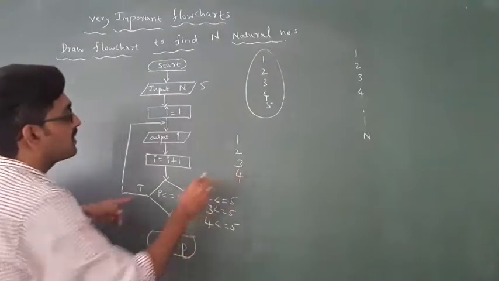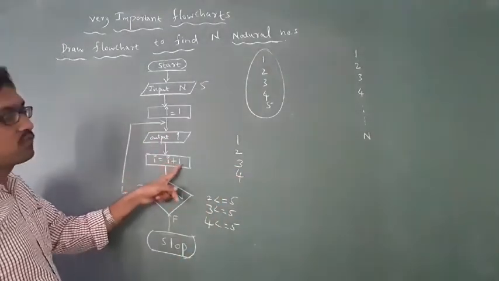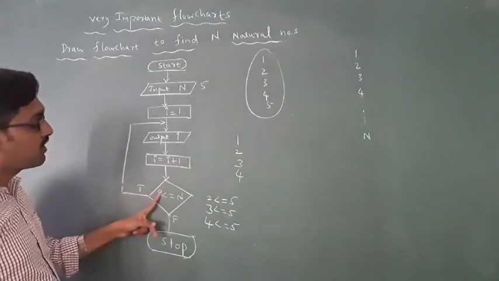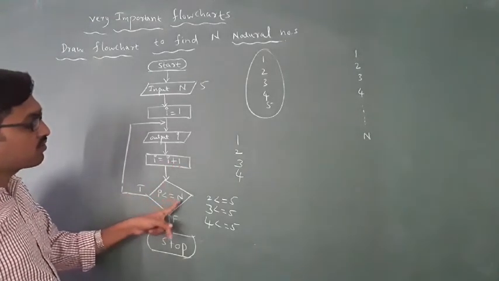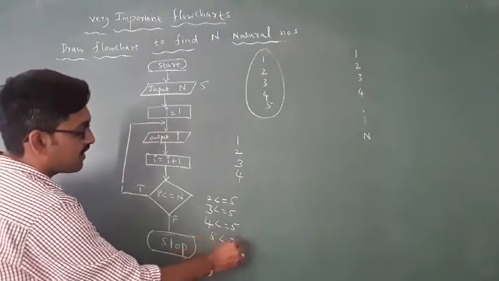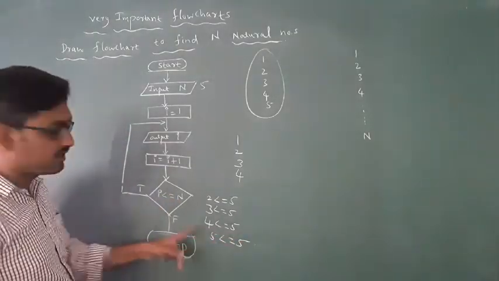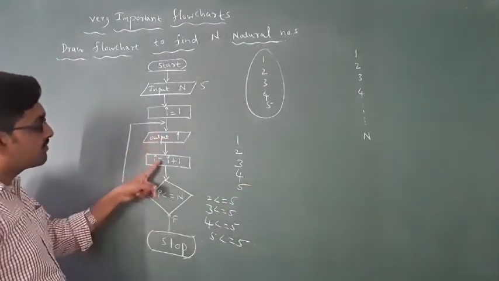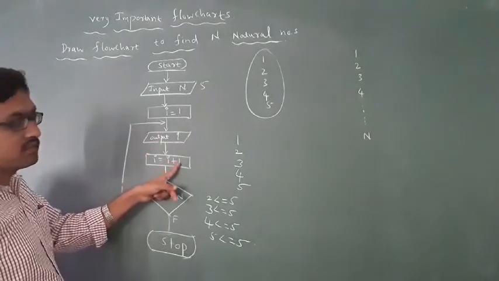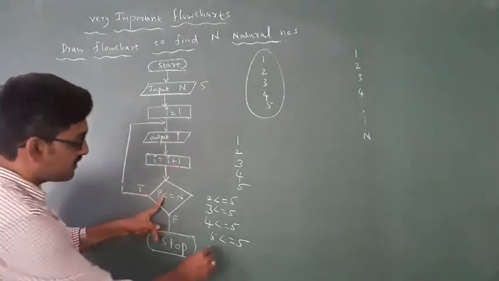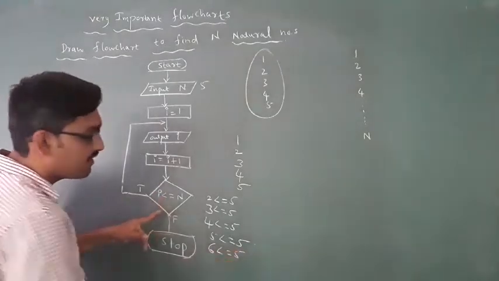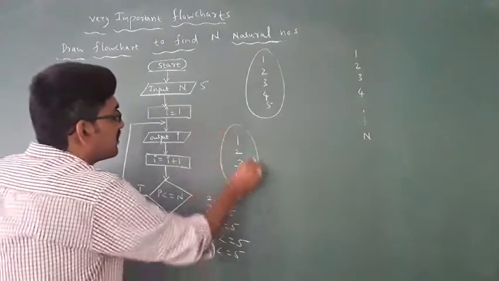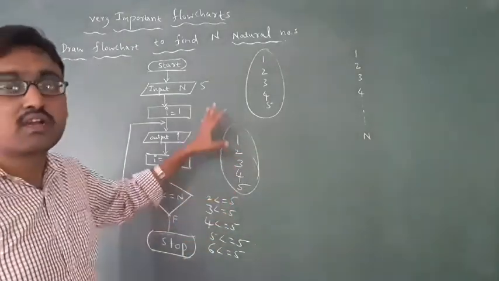Then 4 plus 1 is 5, 5 is less than or equal to 5. Yes, so 5 will be displayed. Next time 5 plus 1 is 6, 6 is less than or equal to 5. False, so it stops. It displays the numbers 1 to 5.